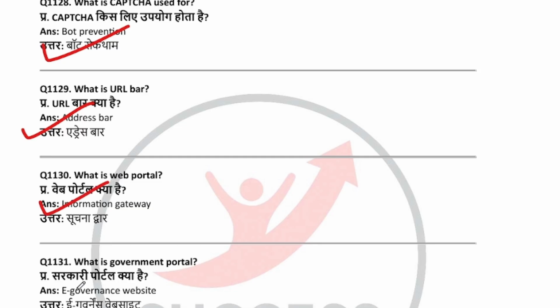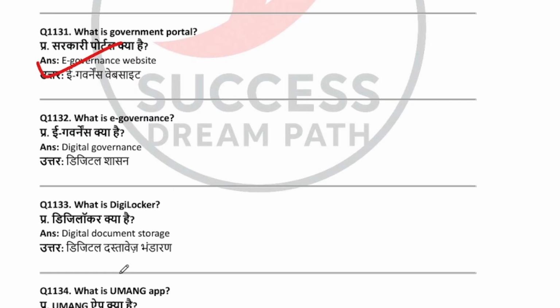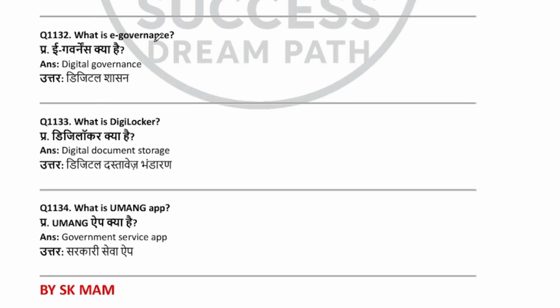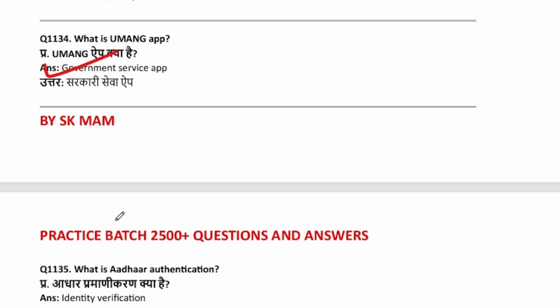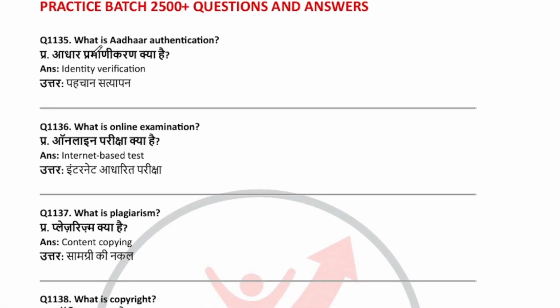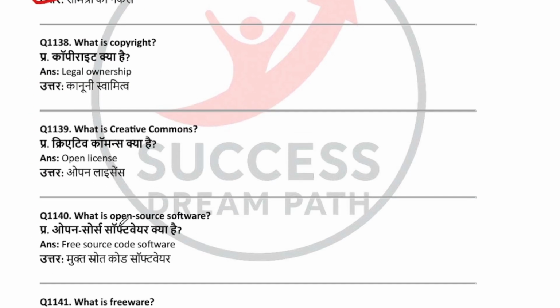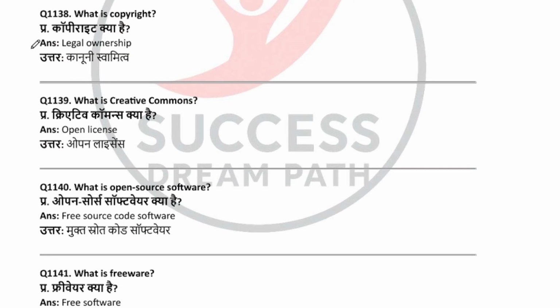What is government portal? E-government's website. What is e-government? Digital government. What is DigiLocker? Digital document storage. What is Umang app? Government service app. What is Aadhaar authentication? Identity verification. What is online examination? Internet based test. What is plagiarism? Content copying. What is copyright? Legal ownership.